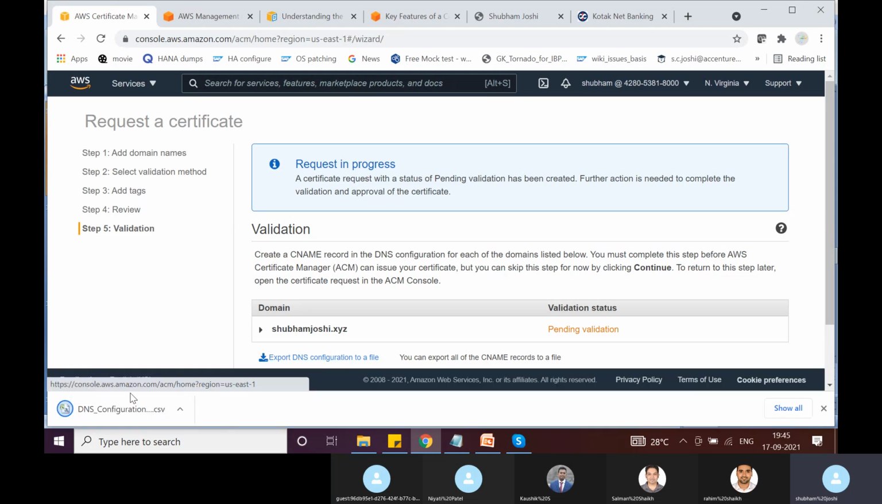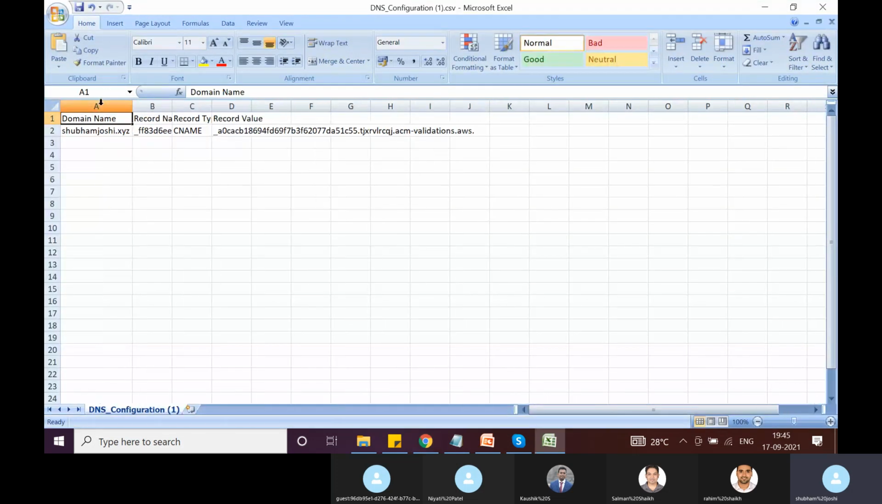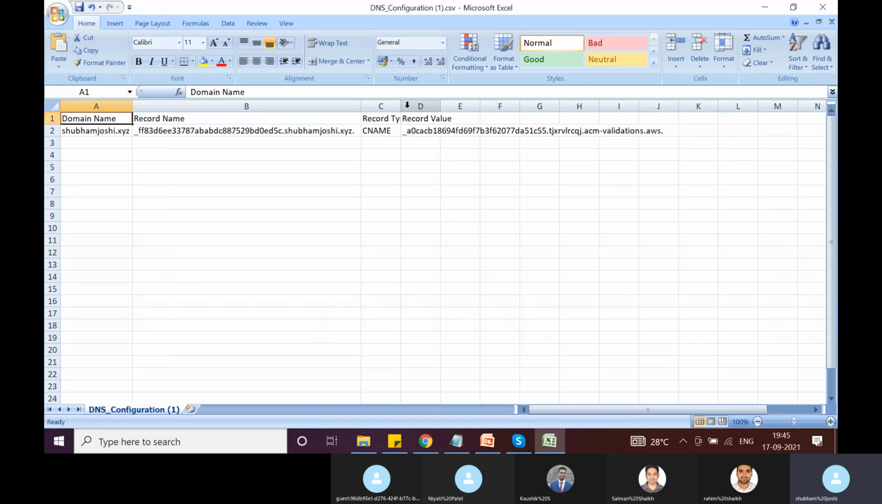So I will download this and we'll see what we have to maintain in our DNS records. They have told us that the record name should be this, record type should be CNAME, and the record value should be this. Okay. Sometimes some certification authority would ask you to create a record type of TXT. In that case, we will create a TXT type of record. In our case, they are requesting us to create a CNAME record. The record name should be this, the value should be this.